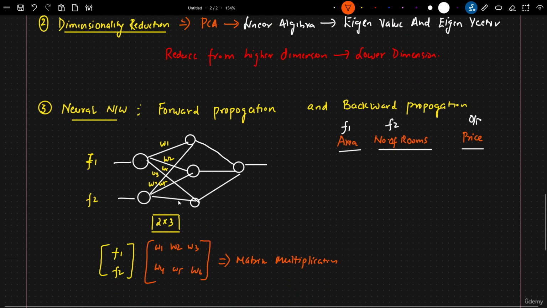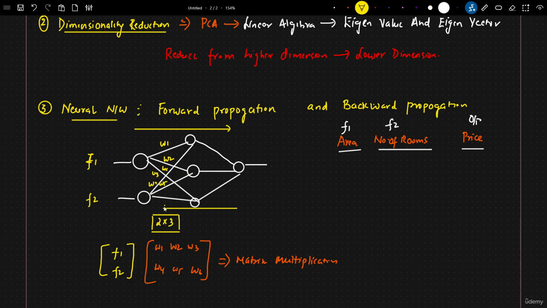And when we do this matrix multiplication as we go forward, this is called forward propagation. And in backward propagation, we update these weights. For updating these weights, we use something called the chain rule of derivative. That will probably come up in differential calculus. So differential calculus is also required in this concept.